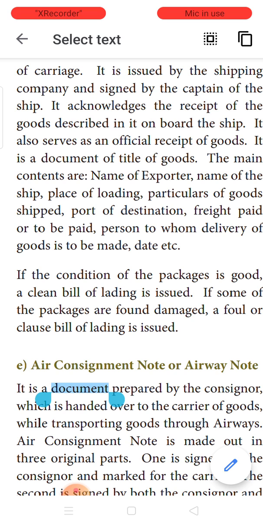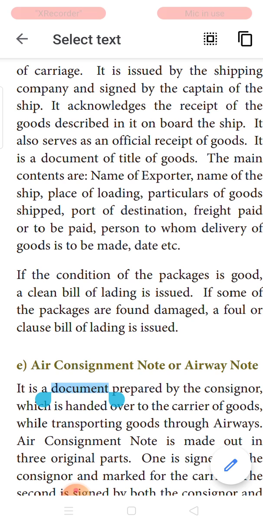Once the goods are received for transportation, when they are boarded into the ship, they will issue an official receipt telling that these are the list of commodities. The description of the commodity will be there, and it is a title of goods telling that this person is the owner of these goods.